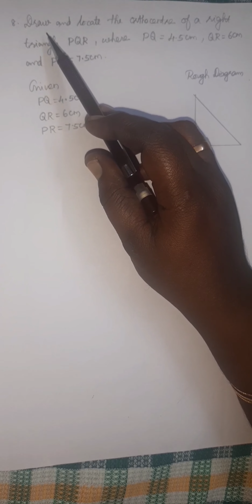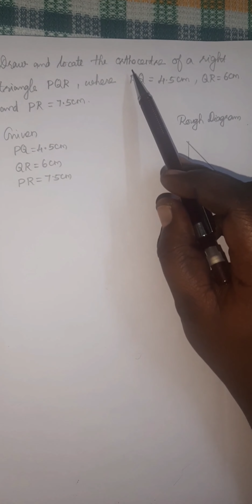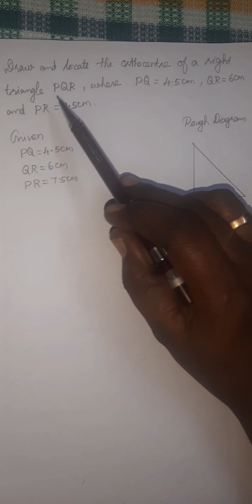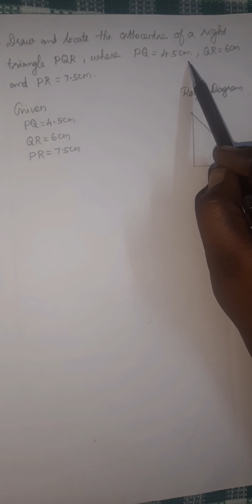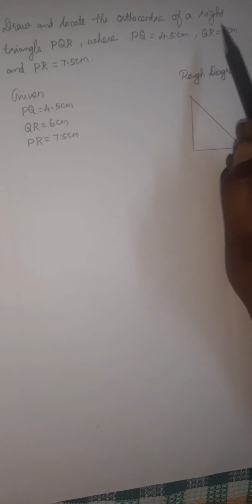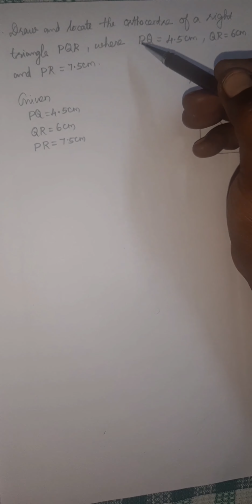Listen students, now the 8th question. The question is: draw and locate the orthocenter of a right triangle PQR where PQ equals 4.5 centimeter, QR equals 6 centimeter and PR equals 7.5 centimeter. Here they have given: locate the orthocenter of a right triangle.